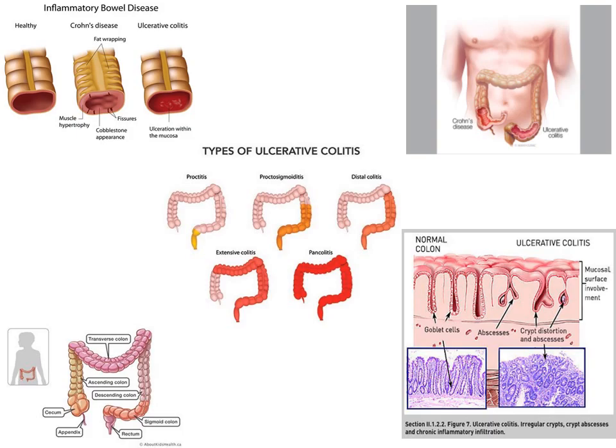Then extensive colitis, where the transverse colon is also involved. Then pancolitis, which means the entire colon and rectum are involved. So proctitis, proctosigmoiditis, distal colitis, extensive colitis, pancolitis. This is how ulcerative colitis goes on increasing in severity if the duration is more than 10 years.